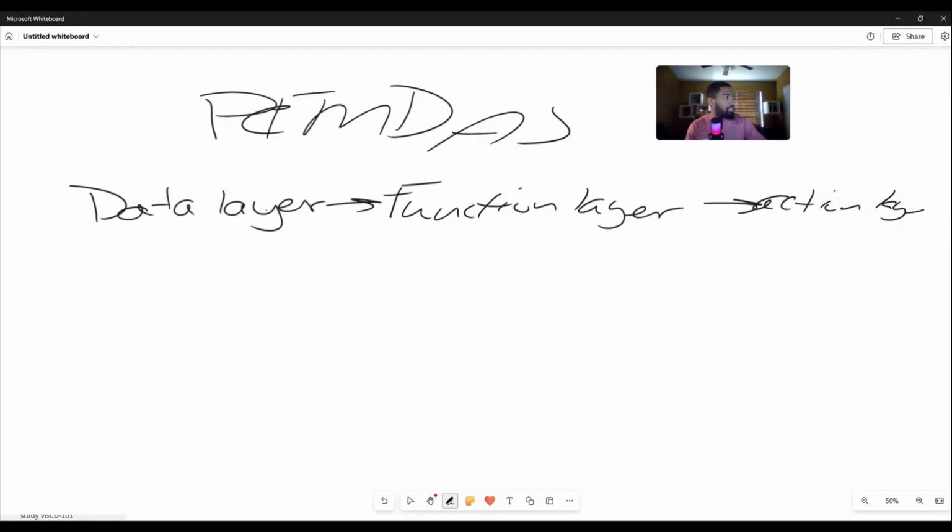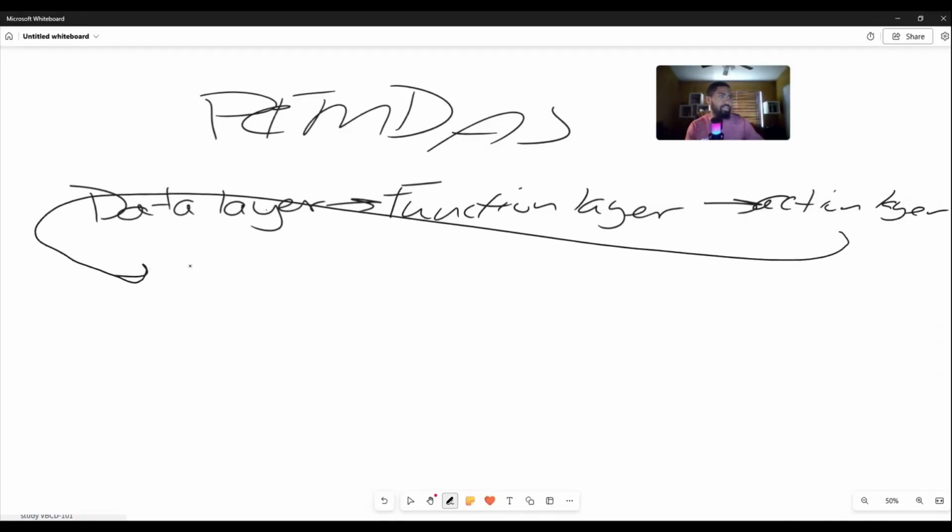Sorry for looking on the other side. I have all this stuff written down. And then we take from the action layer. Didn't feel like going over that word.